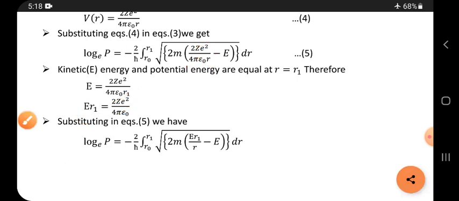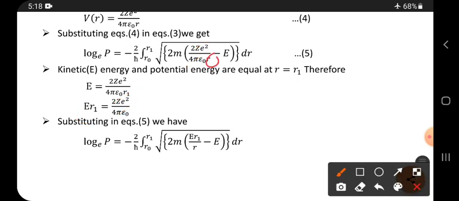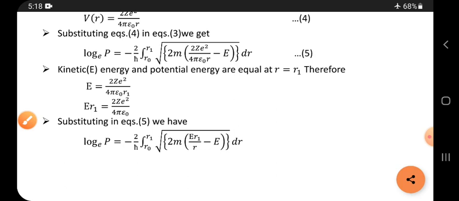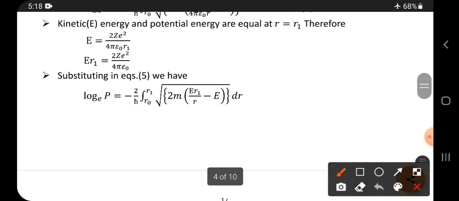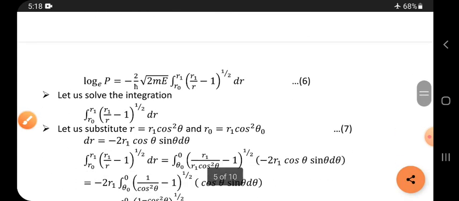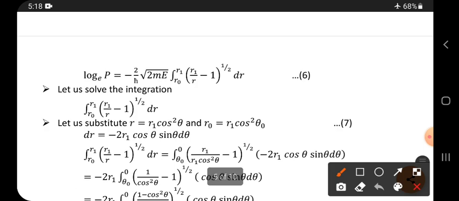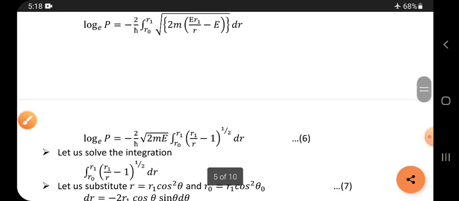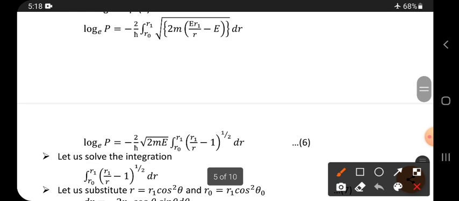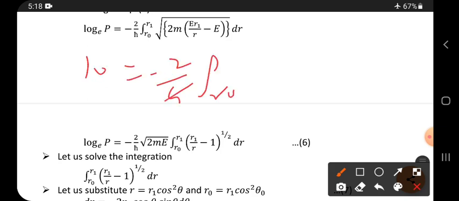So without changing this r, in place of the rest we can substitute E r1. Now there is one common factor, E, so we can take E outside. Here is the log, minus 2 by h cut, integration from r naught to r1.